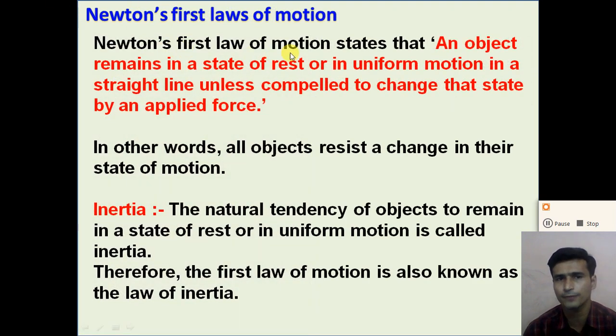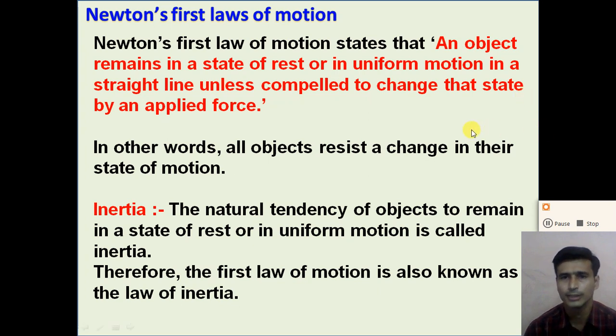Newton's first law of motion states that an object remains in a state of rest or in uniform motion in a straight line unless compelled to change that state by an applied force. That means an object remains in a state of rest or in uniform motion in a straight line until and unless we apply an external force on the object.